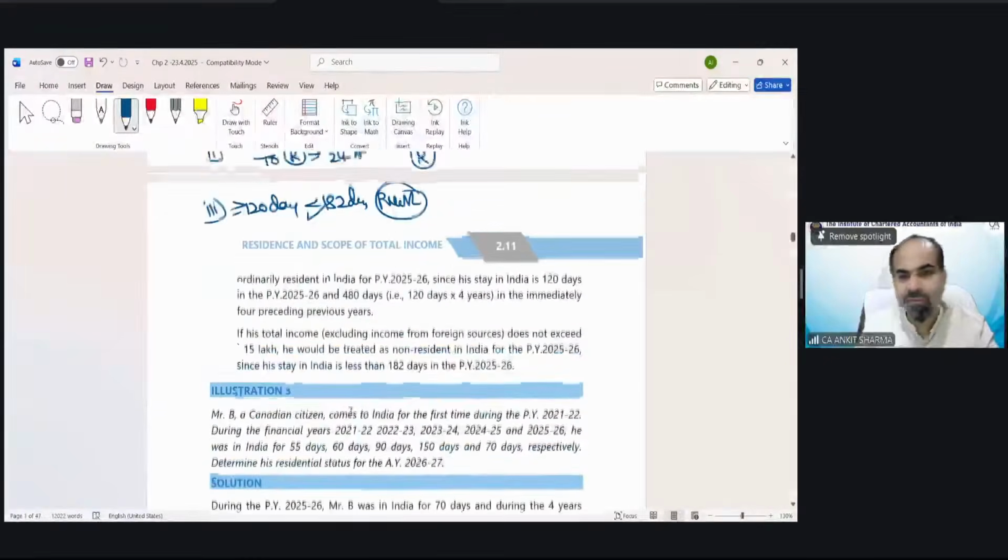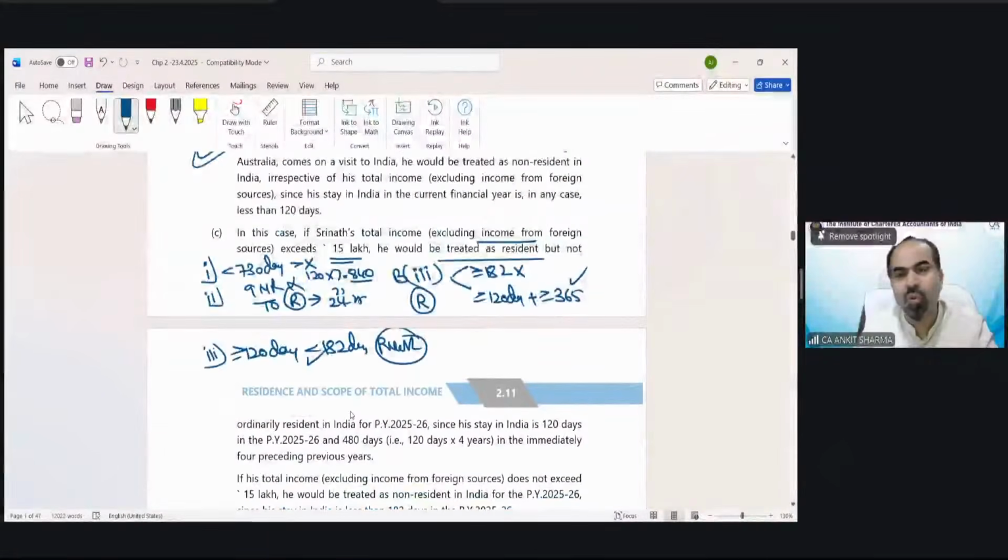Indian sources information not given. So they are just explaining you in detail. Illustration 2 part B has been discussed. B2 we have discussed. Okay. So I believe you must have tried the illustration. You must have gone through with the chart provision also.